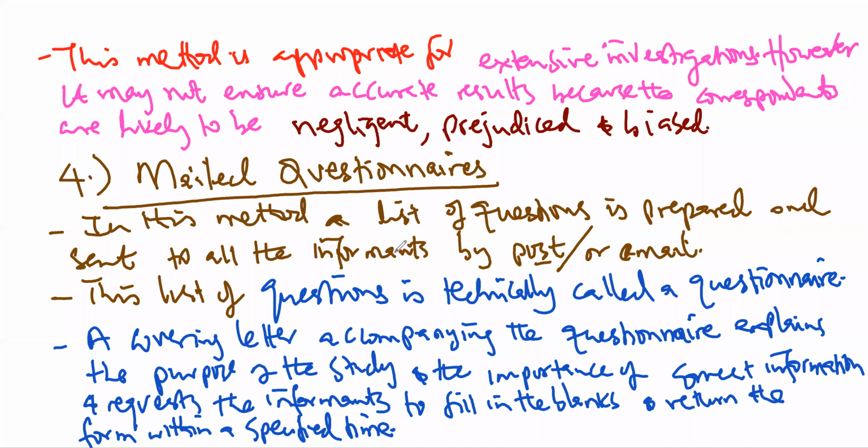And then you also ask them to return the questionnaire within a specified time, if they're sending through email or posting back, or you can inform them of the time you wish to come and pick the questionnaires for the analysis. So that's what you call mailed questionnaires. Now let's look at the merits and the demerits.